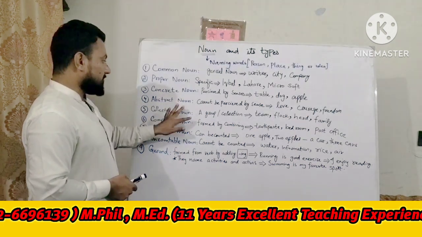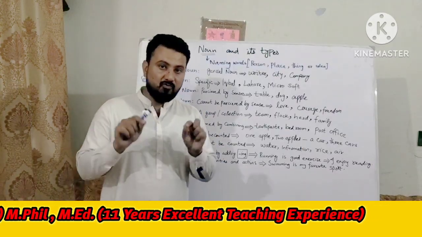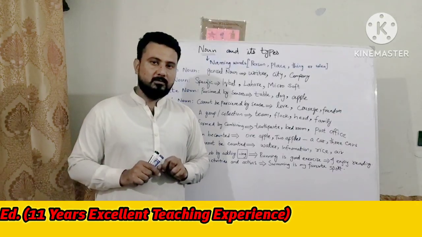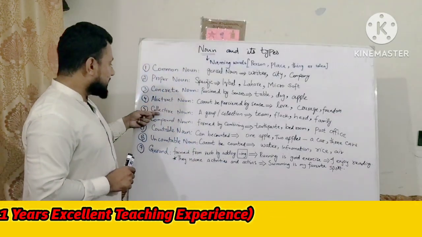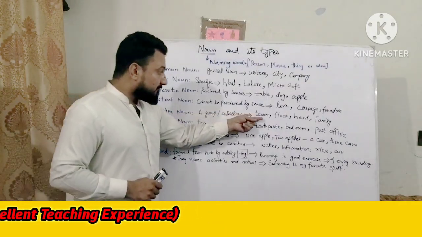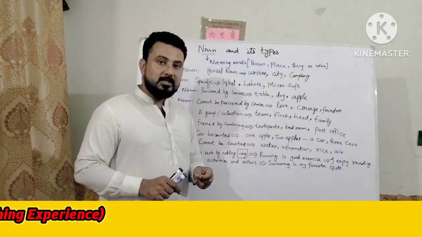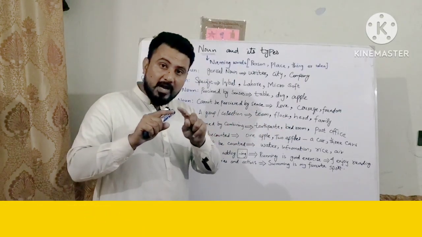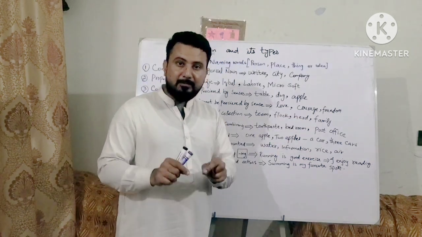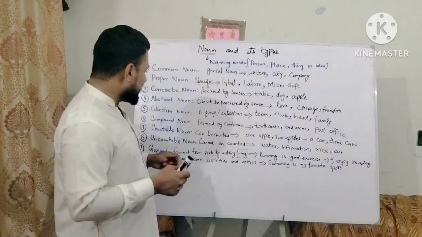The next type is a collective noun. A collective noun shows a group of things, a group of persons, a group of places, a collection of something. A collection of something in the form of a group is called a collective noun. For example, team, flock, a group of birds, herd, a group of cattle, animals, family, a group of family members like parents, brother, sister, daughter, son.